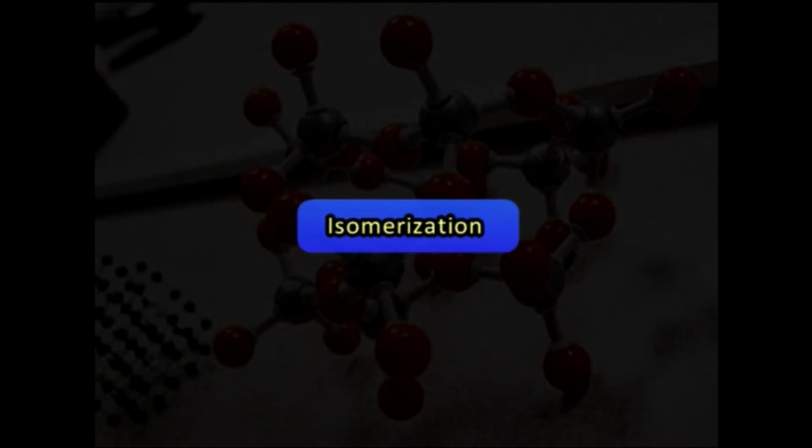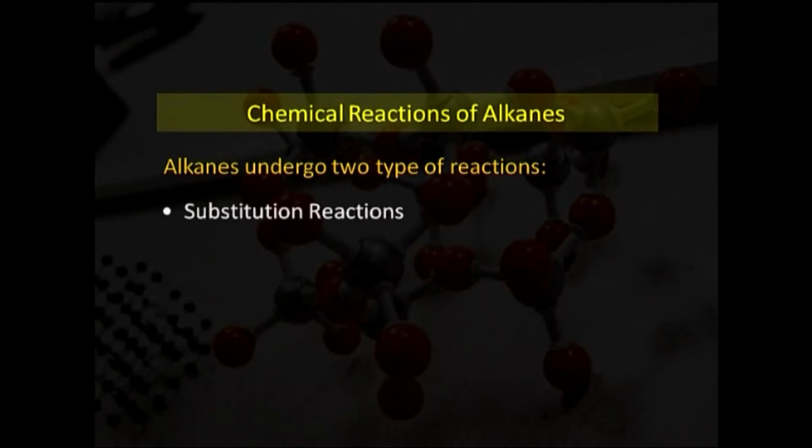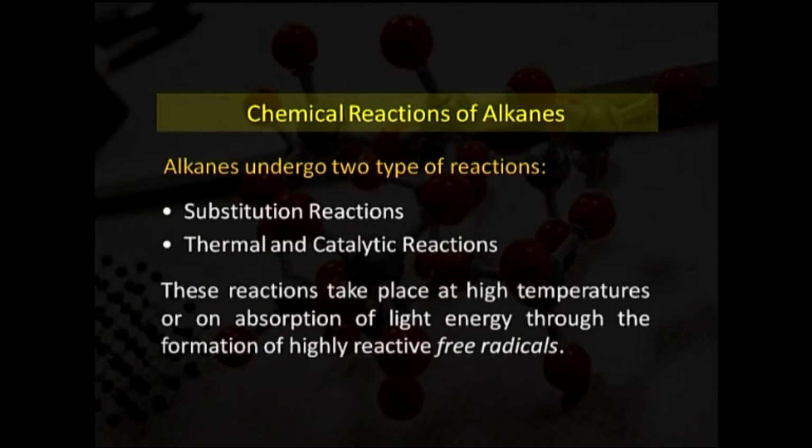So, alkanes undergo two types of reactions as substitution reactions, thermal and catalytic reactions. These reactions take place at high temperatures or on absorption of light energy through the formation of highly reactive free radicals.